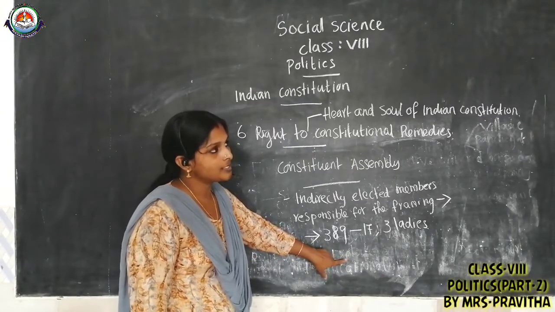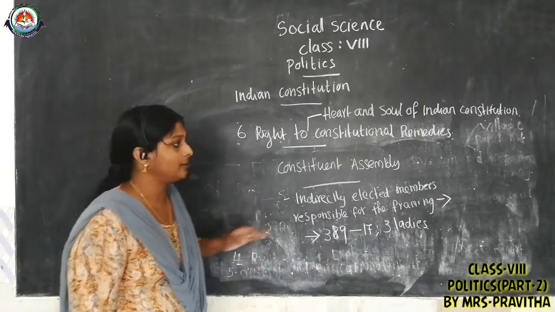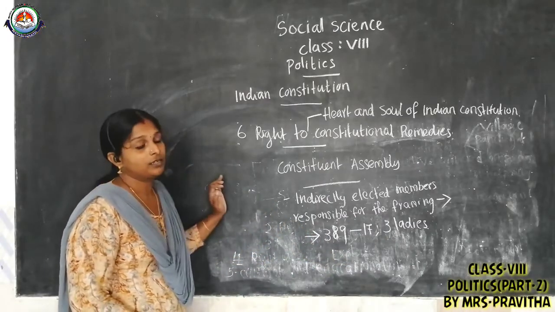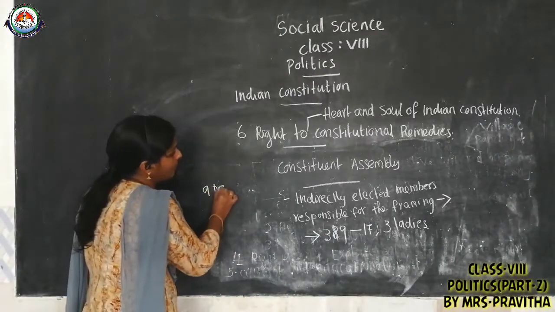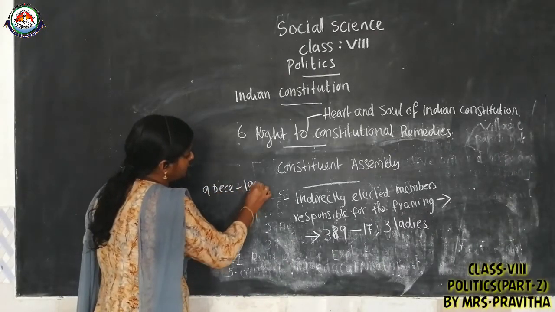Then, last class we discussed the assembly. The assembly first met in New Delhi on 9th December 1946.